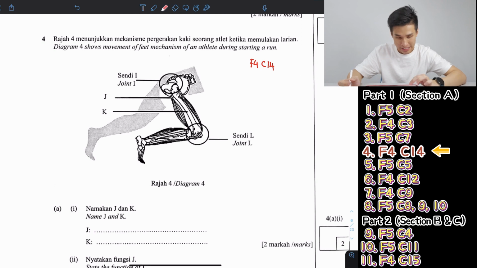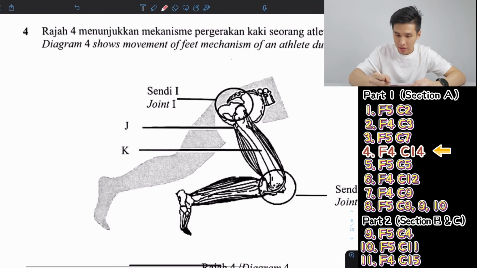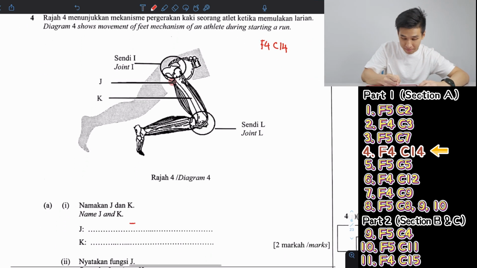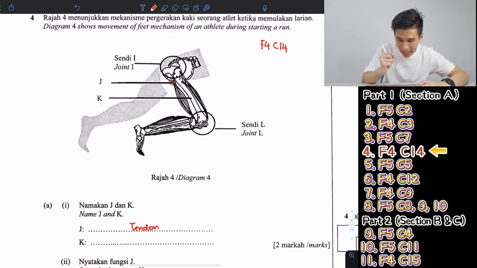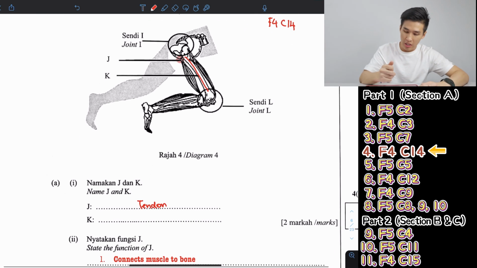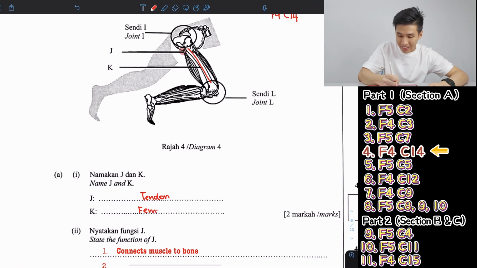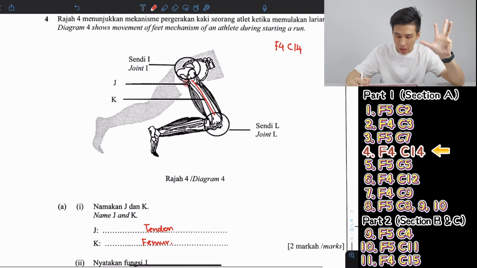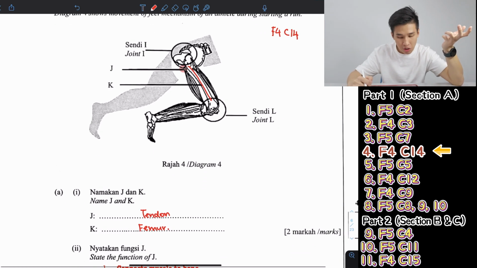Name J and K. So J is that soft tissue that connects muscle to bones. So that's your tendon. K is the biggest bone in your body, FYI. This is your femur, which is your thigh bone, your big thigh bone. That's it. Now state the function of J.